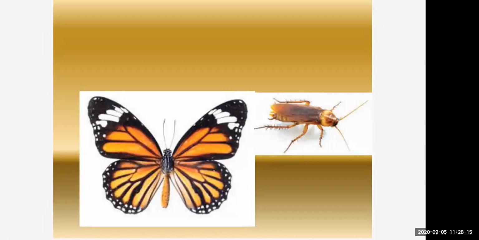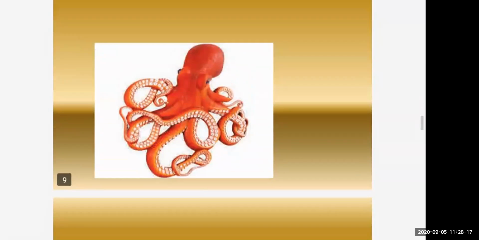Next, phylum Mollusca. The next animal belonging to phylum Mollusca is octopus. You all might have heard about this animal, octopus. The body is very soft, very slimy. That's why we call it Mollusca. Hence the name came as mollusk. Mollusk means soft and slimy.